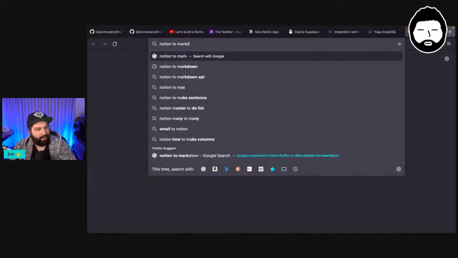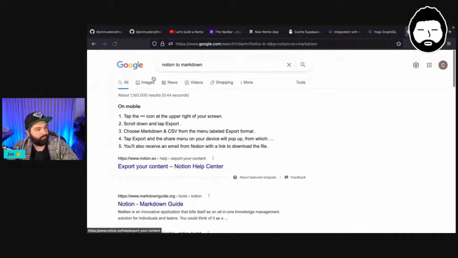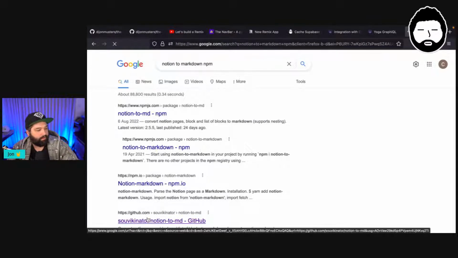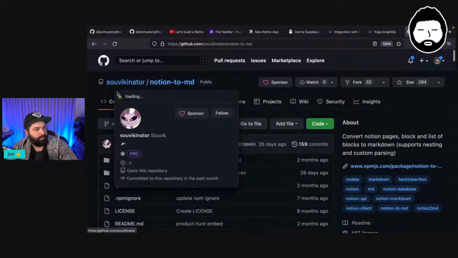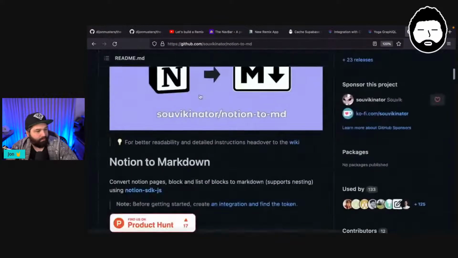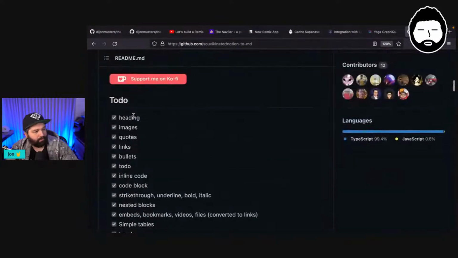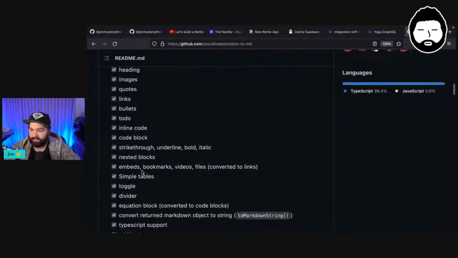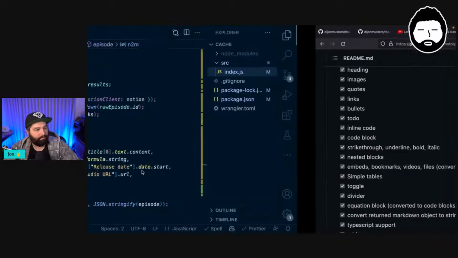So shout out to Suvicinator, or Suvic, for building this awesome package. Because it basically makes this possible where you can just give it any block from Notion that has a heading, images, quotes, all of these different things that are supported so far, and turn it into a markdown version of that, which is what we're doing here.